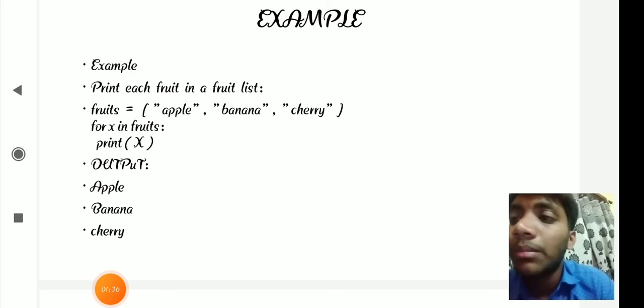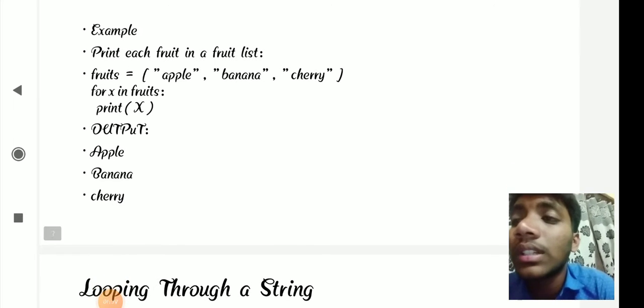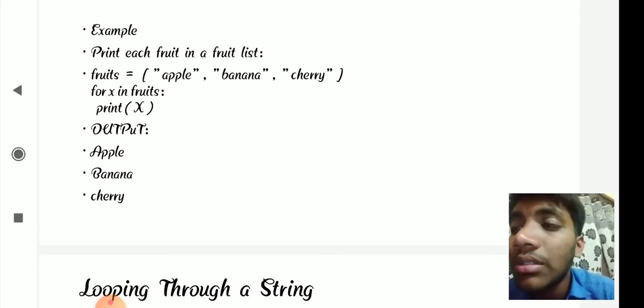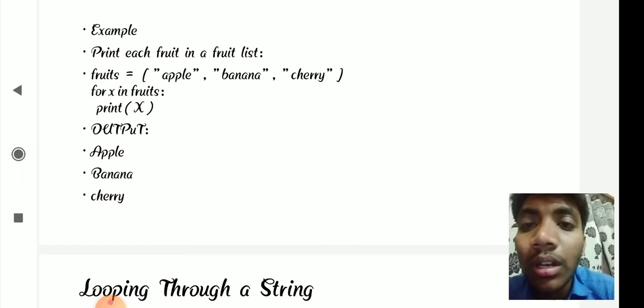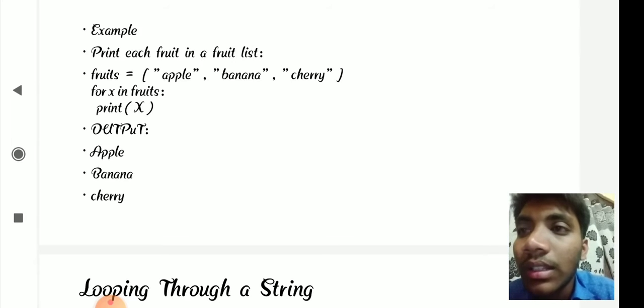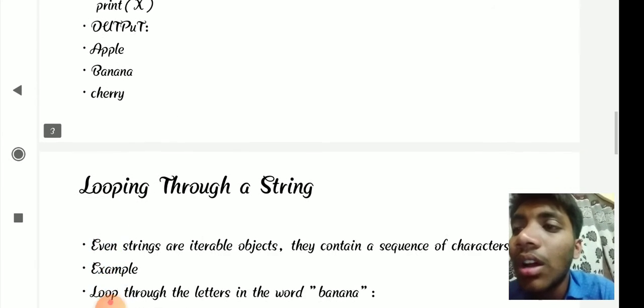We shall go with the below example, fruits. In this given tuple, apple, banana, cherry are the items. So we are using the for loop: for x in fruits, print x. Each time after printing the variable, the for loop applies again to the next item. First it takes apple, then banana, then cherry. Afterwards it is not going to repeat again to apple. It stops and gives the output.